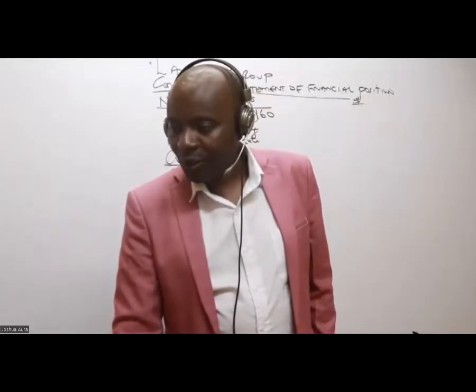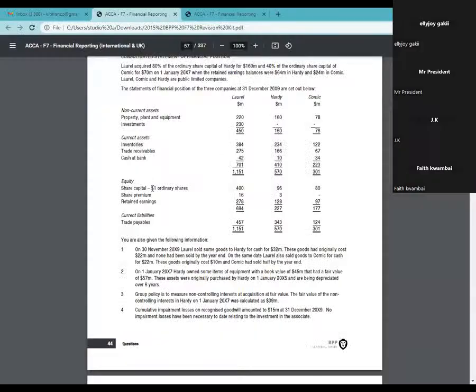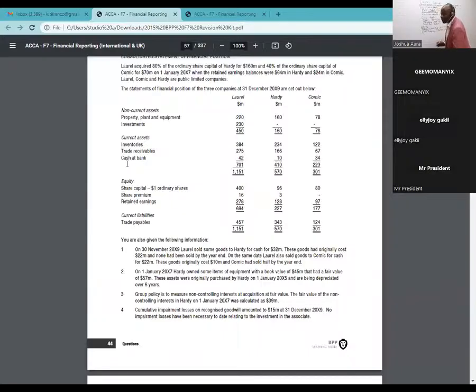All right. So, ladies and gentlemen, in this case here, what do we have? For ordinary share capital, the parent figure only 400, and then share premium 400, and then share premium, ladies and gentlemen, we have a figure of 16. And then we have retained earnings. This one I will need an independent working, and I'll be able to show you a shortcut for this, for retained earnings. Now, ladies and gentlemen, remember,